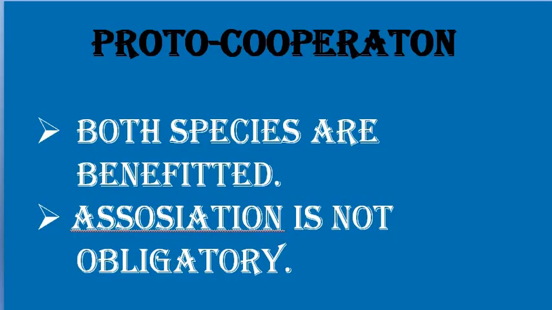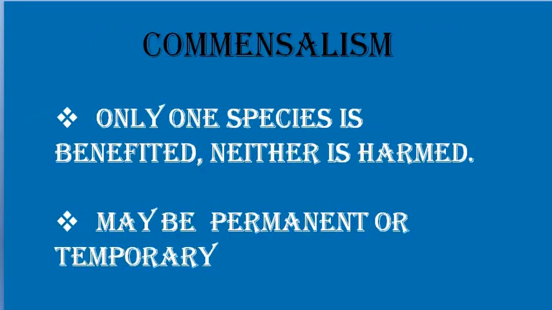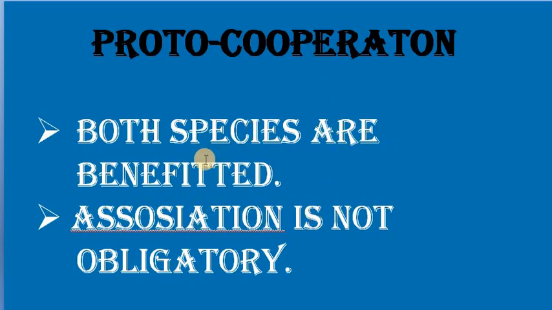The next kind of positive interaction is proto-cooperation. It is also a positive kind of relationship. Here both the species are benefited, but the association is not obligatory. In commensalism, only one is getting benefited, and the other is neither benefited nor harmed. It can be permanent or temporary, but it's not mandatory. In proto-cooperation, both species are benefited, and again the association is not mandatory. They can go separate and live separately too.